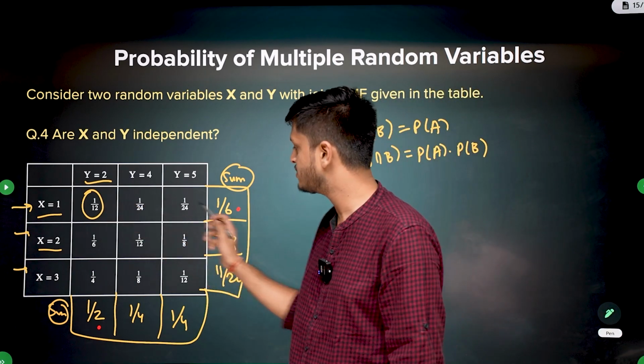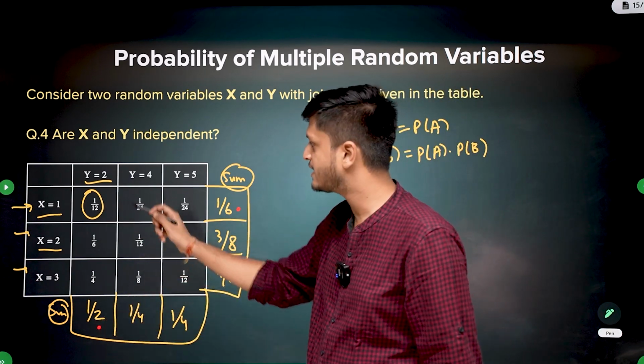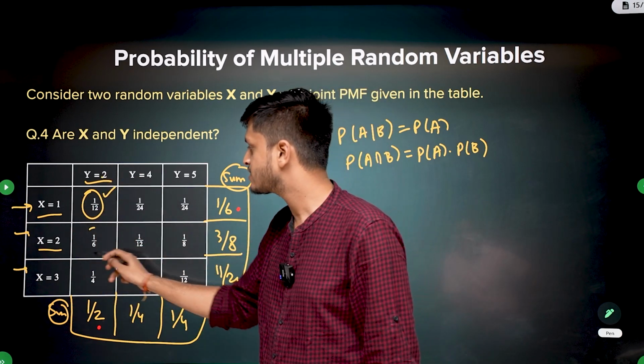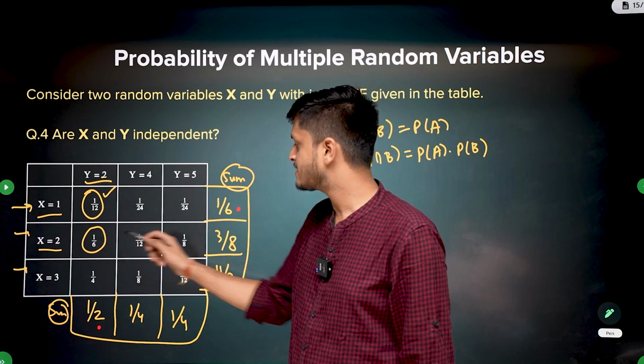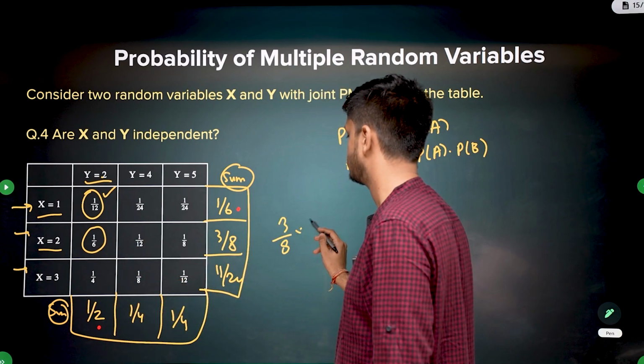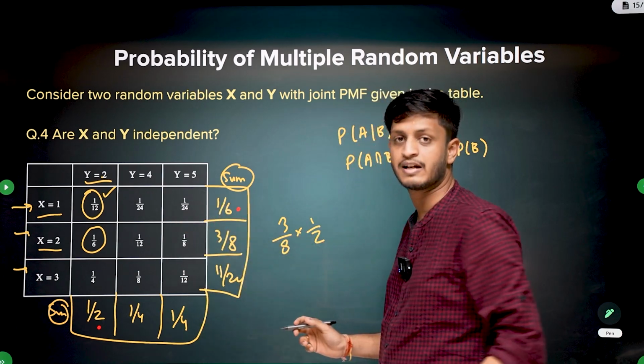See, 1 by 12 is 1 by 6 into 1 by 2, correct? Which means that y equal to 2 is independent of x equal to 1. This is independent. Just check this product. Is 1 by 6 equal to 3 by 8 into 1 by 2? No. We found the example in just the second case, okay?